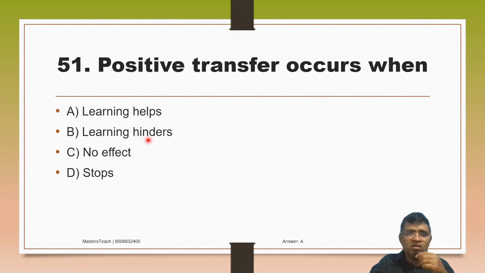So 51. Positive transfer occurs when A. Learning helps, B. Learning hinders, C. No effect, D. Stops. So positive transfer occurs when learning helps. So positive words you have to check. These are all negative words. So check here. Positive transfer occurs when learning helps.